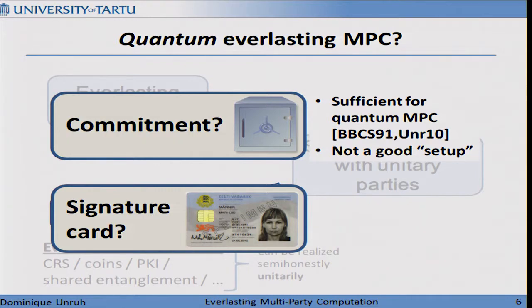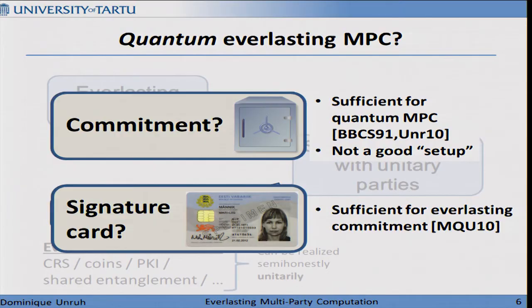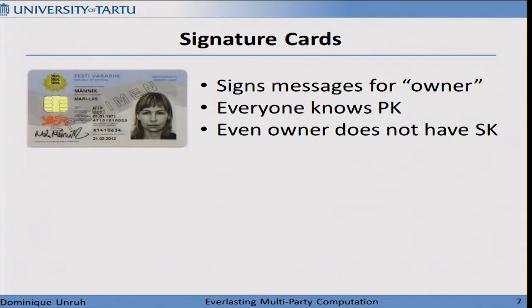They are something that we may even buy in a shop, so we might hope that perhaps those give us more. And indeed, we know from the prior work that if you have a signature card, you can actually implement an everlasting commitment protocol. Let me go into slightly more detail on that.